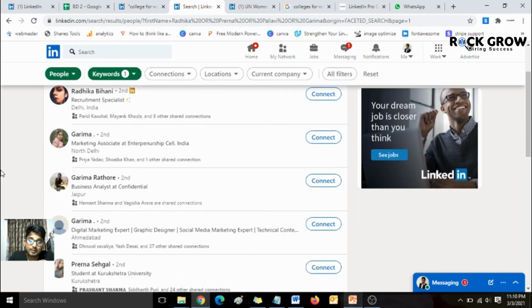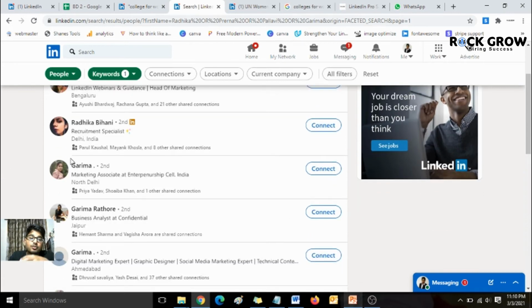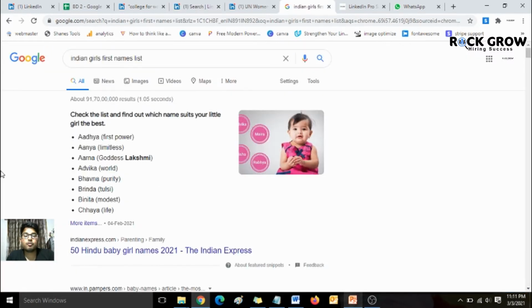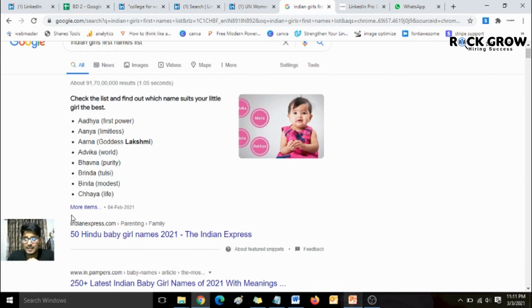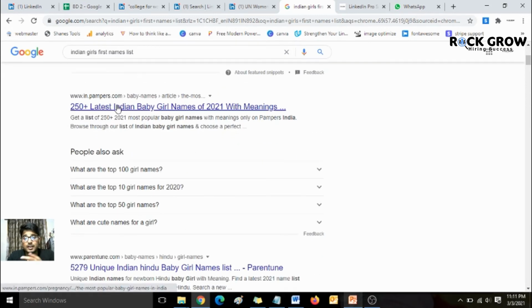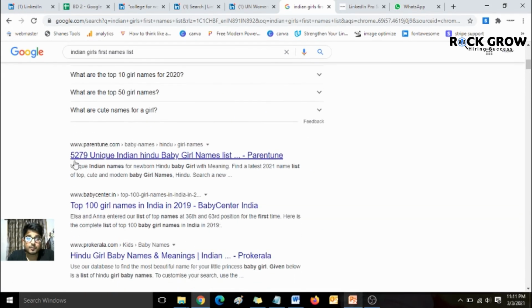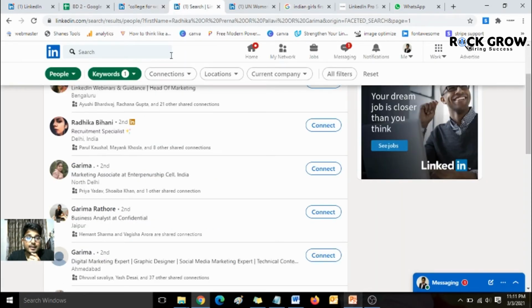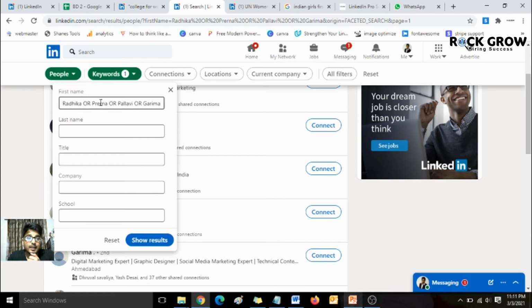Because these first names are generally used by women only, you would be able to find these searches. In order to find a list of names, you can search for various websites that provide lists of suggested names for girls. From there you can pick all those names, add them here in the first name with the OR function, and then you will be able to get all the LinkedIn profiles.